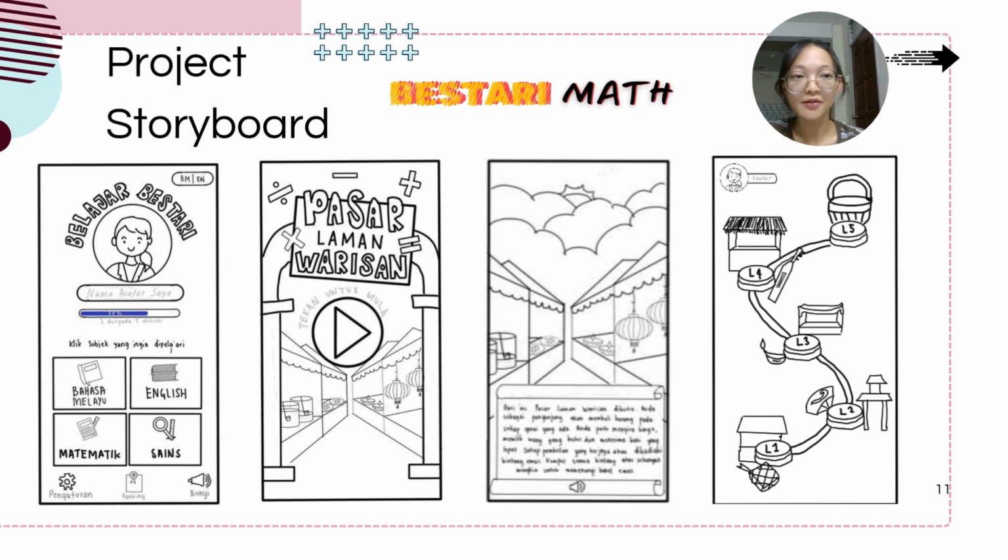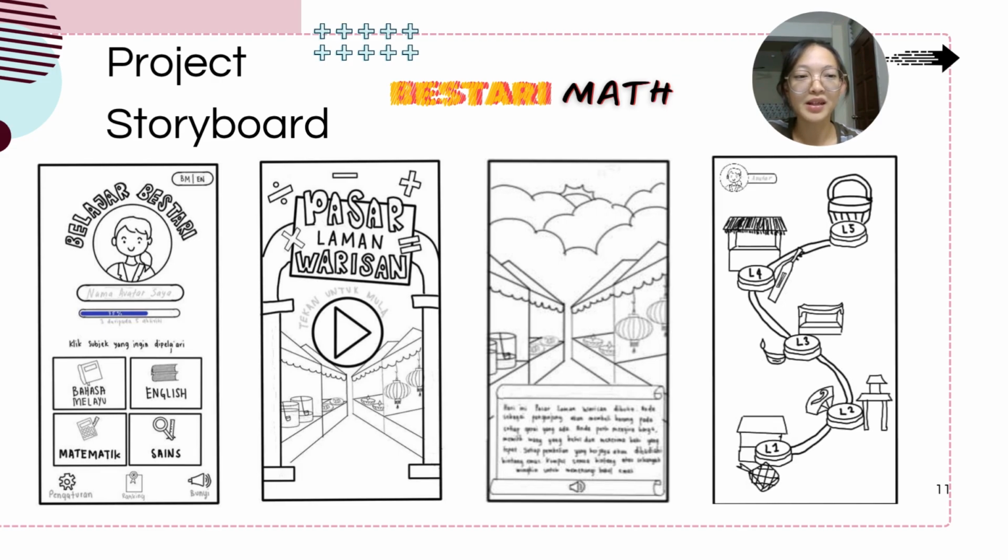Now, the project storyboard. As we can see, the interface displays the player's avatar and four subject choices, but other subjects are locked and only mathematics can be selected. Next, the screen will show a press to start prompt and the player will enter the next screen. Then, the story will be presented, telling about Pasar Laman Warisan, which has a rich culture and traditional foods.